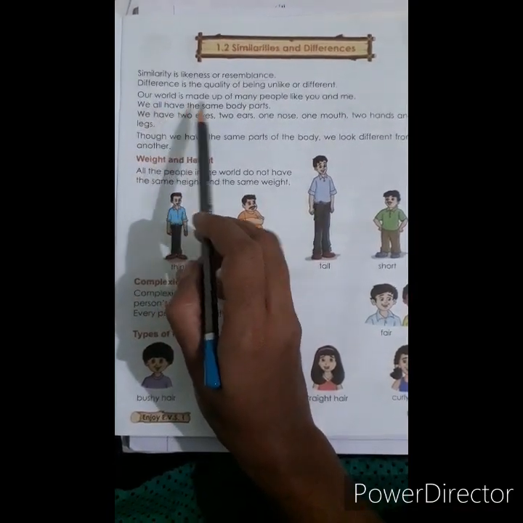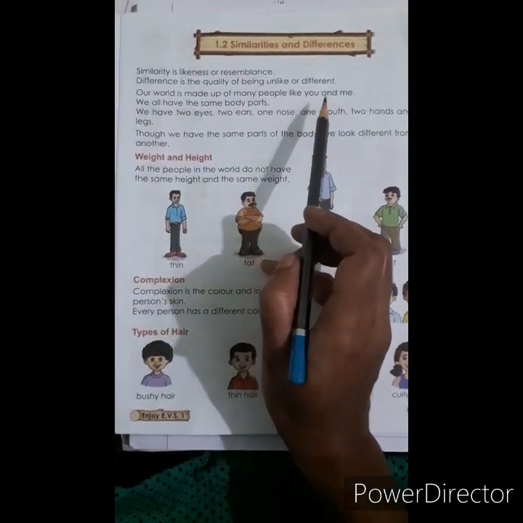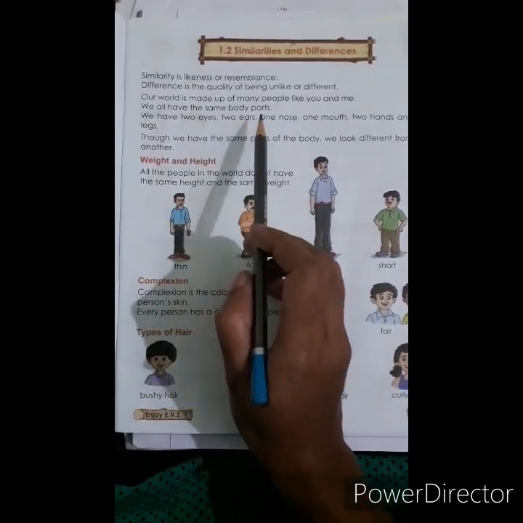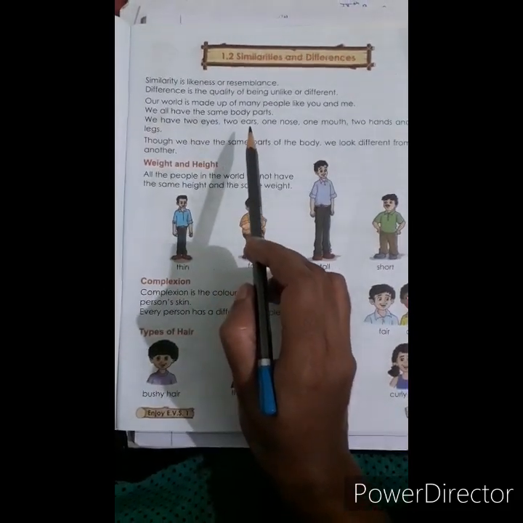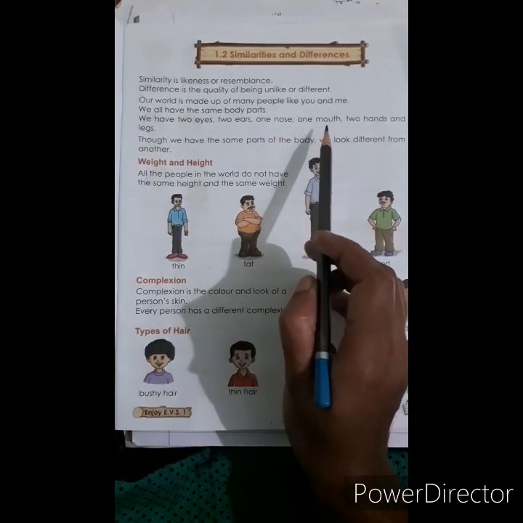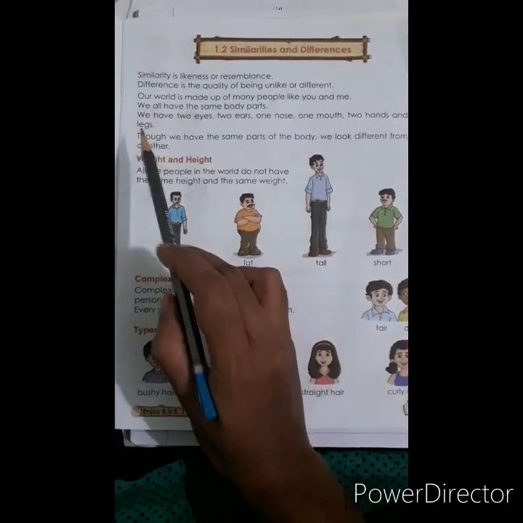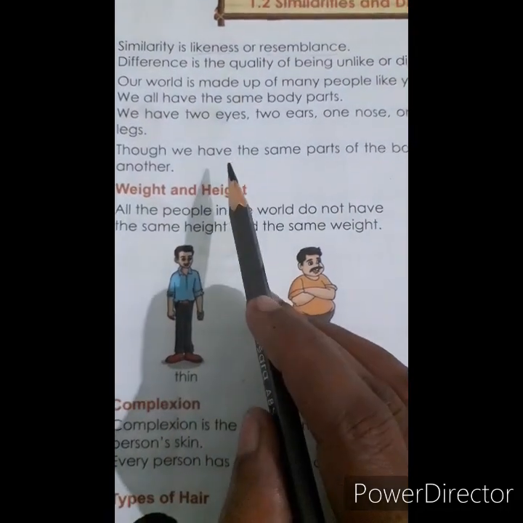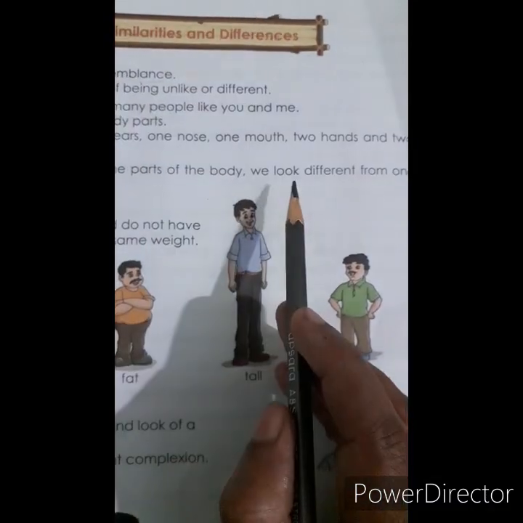Our world is made up of many people like you and me. We all have the same body parts. We have 2 eyes, 2 ears, 1 nose, 1 mouth, 2 hands, and 2 legs. Though we have the same parts of the body, we look different from one another.